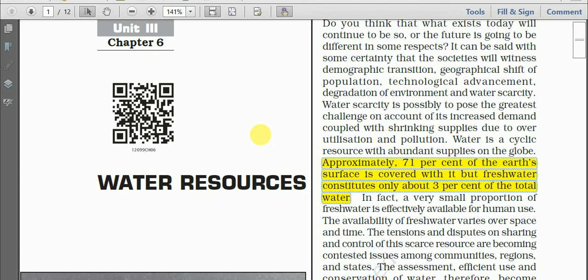But fresh water constitutes only about 3% of the total water. We have already learned this point in the lower classes also. However, fresh water constitutes only about 3% of the total volume of water found on the Earth's surface.